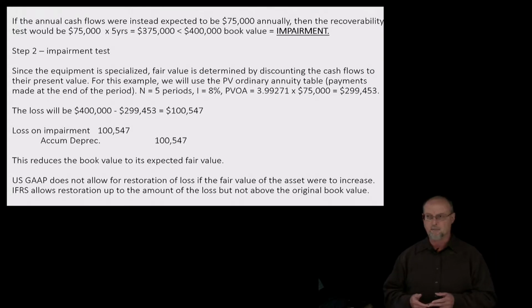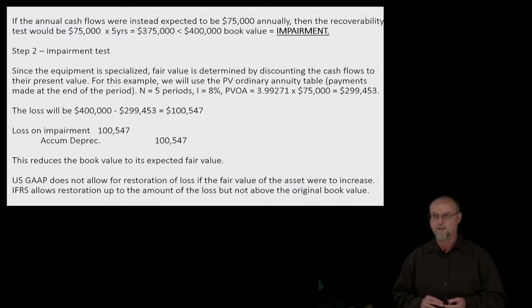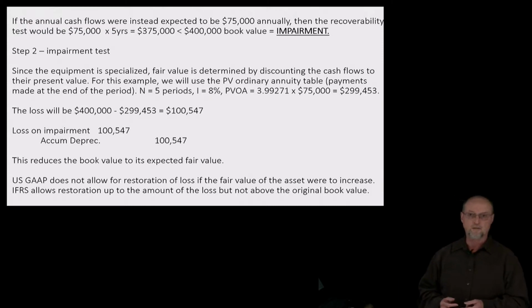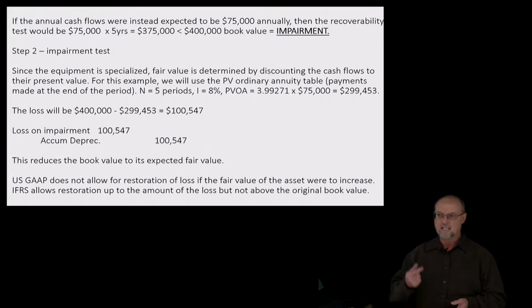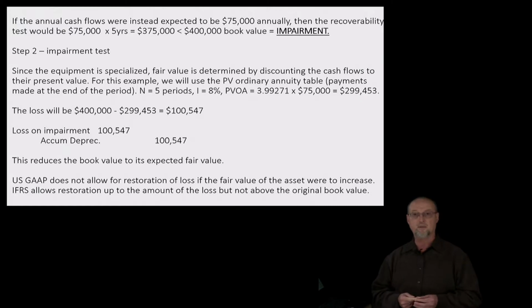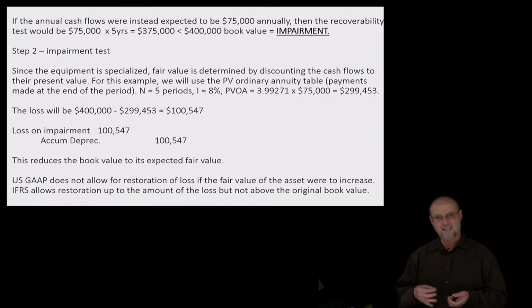The number of time periods, n equals 5. The interest rate is 8. And our present value ordinary annuity factor is 3.99271. We multiply that times the $75,000 annual cash flows, and the present value, which we're using as fair value for this asset, is just under $300,000. We compare that to the book value, and we have about a $100,000 loss, slightly more.